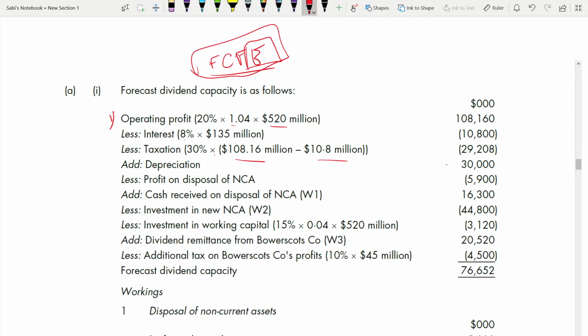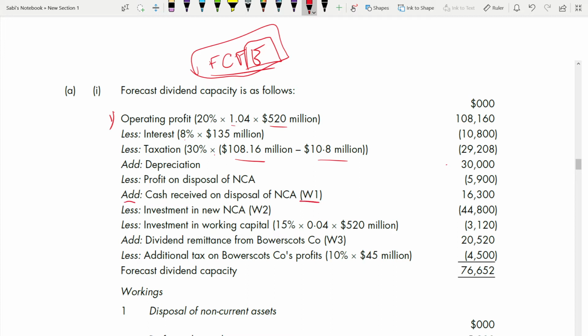So add depreciation 30,000, less profit needs to be deducted. Profit has been given to you as 5,900, right? Profit on disposal is a non-cash item. It needs to be deducted because it was added when the profit was calculated. So all these adjustments, you need to know what needs to be added and what needs to be deducted to find cash. From profit to cash, you need to know. You have to be mastered at this by now. Add cash received on disposal.